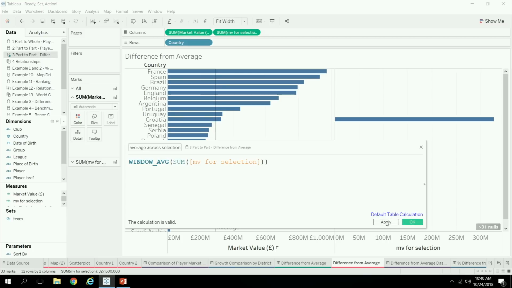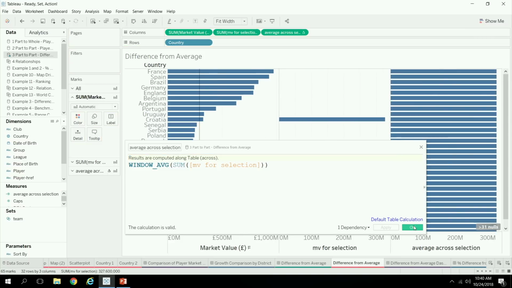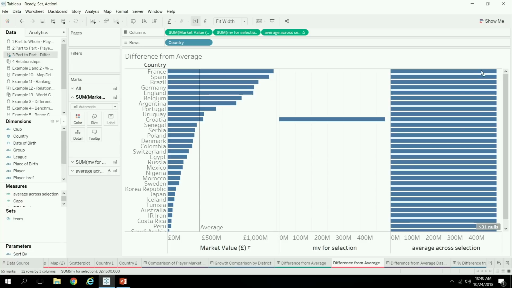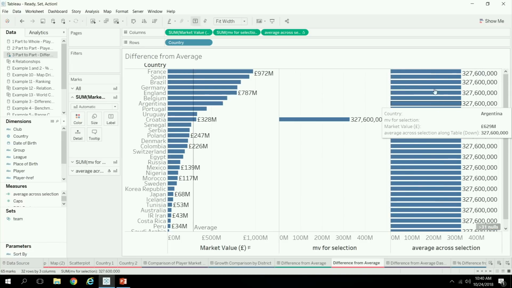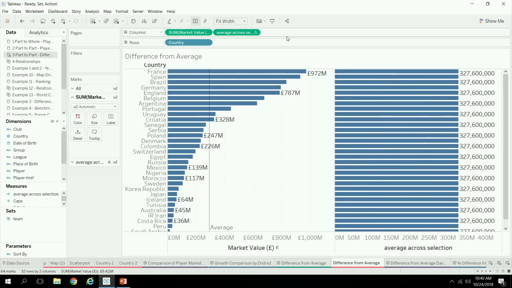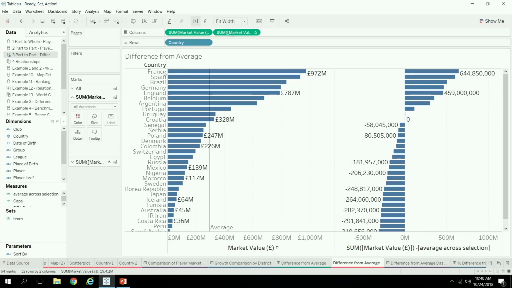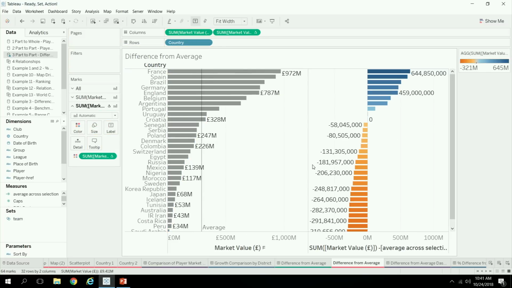I'll apply that and bring this in here. Now you see it's copying that value across all of the other rows. So we don't need this one; that's the one that we want. Then to compute the difference, you take your market value and subtract that from it. That gives you your difference from the average, and then we can put this on color, and you end up with this nice view.